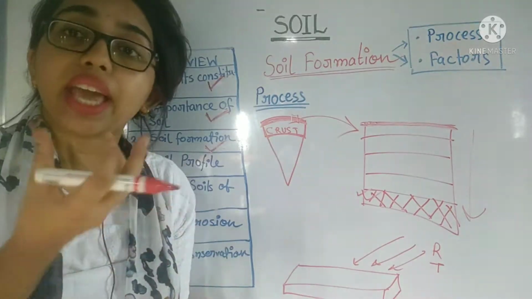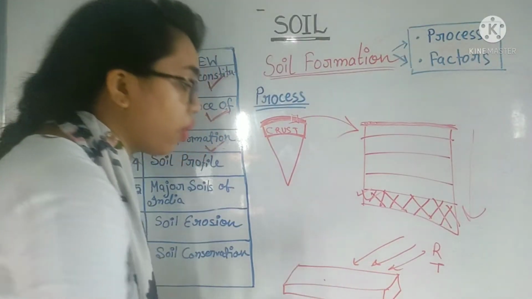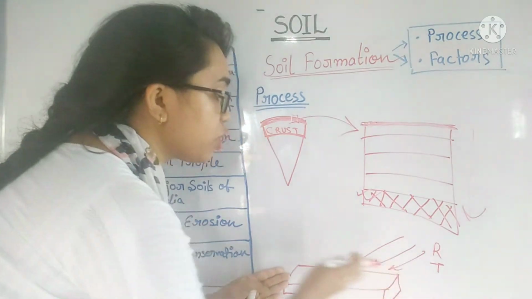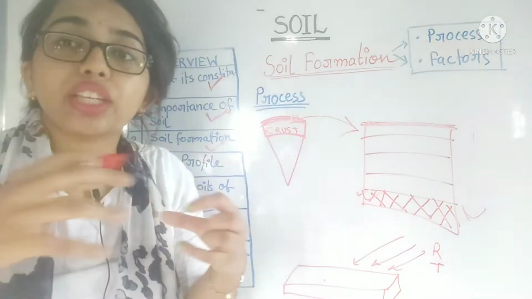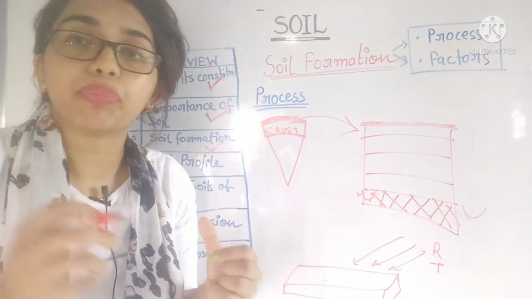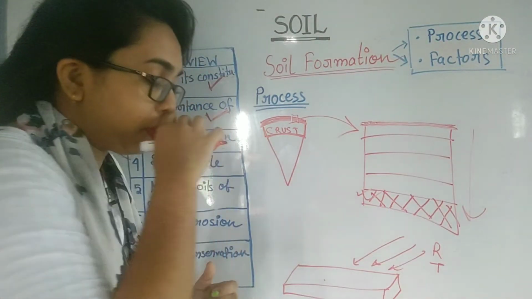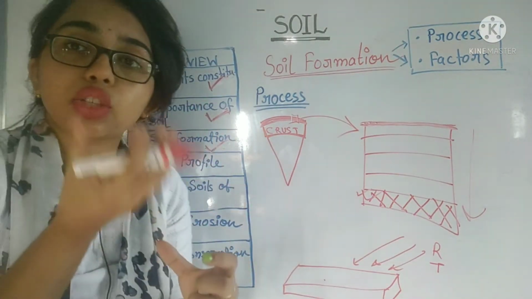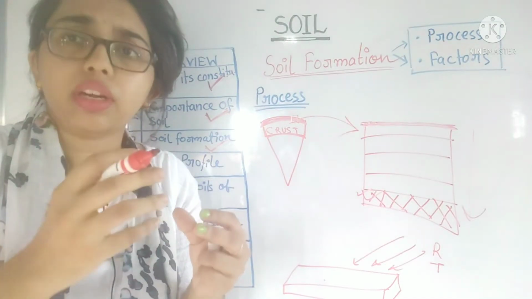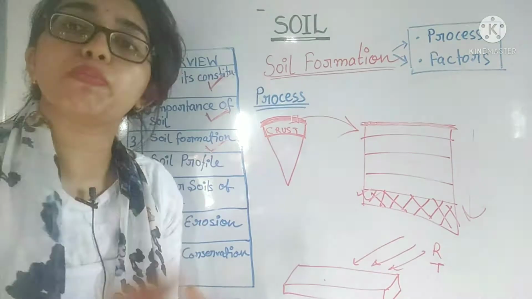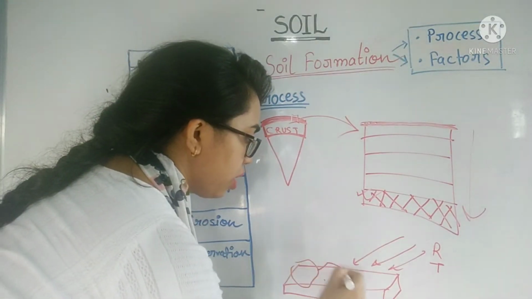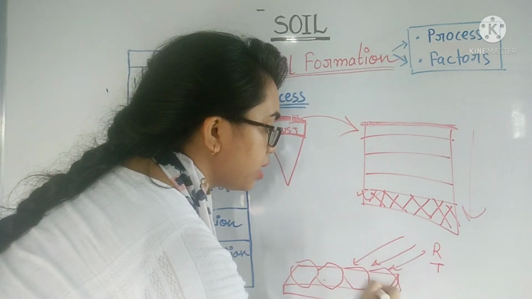Due to these climatic effects, the upper portion of that rock is broken into particles. The radius of the particles is much bigger. That's why these are called boulders. Understood? These are called boulders.